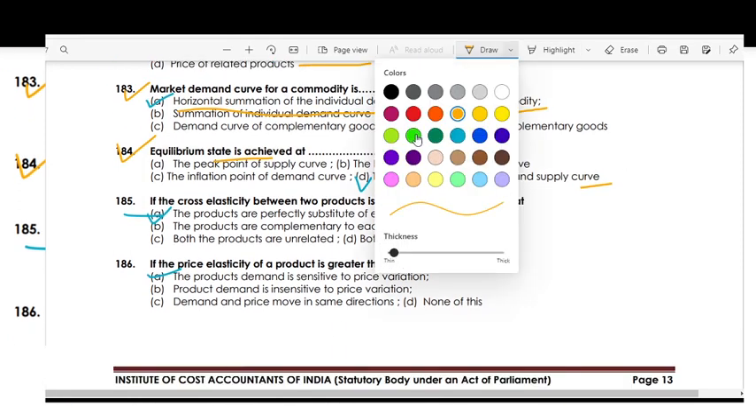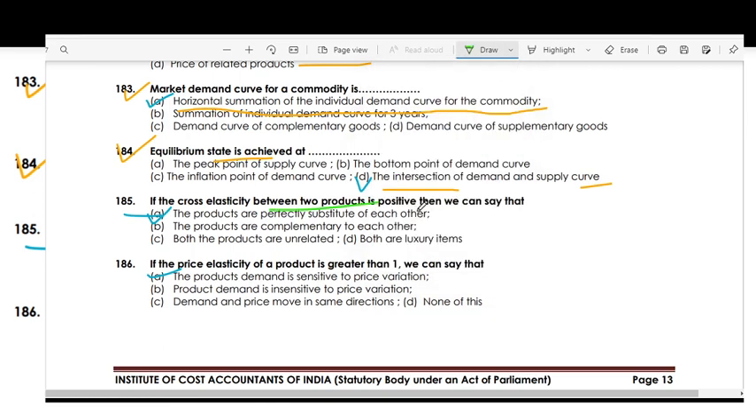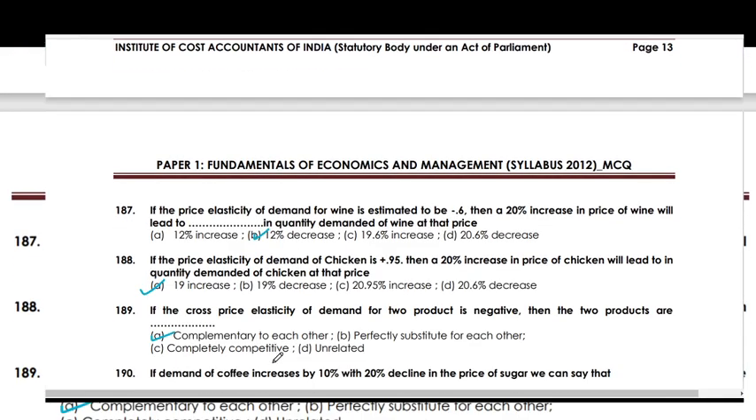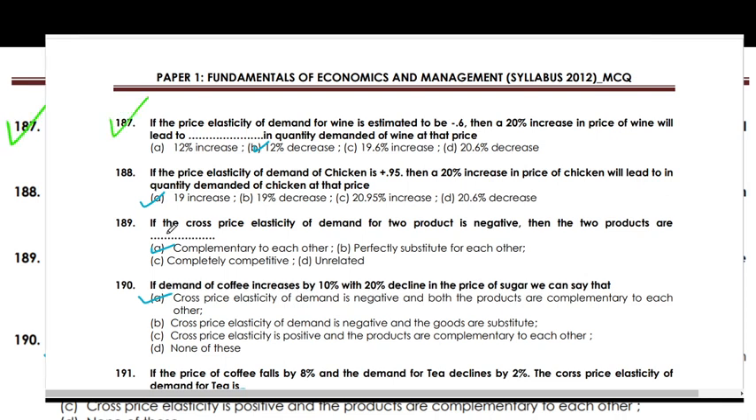If the cross elasticity between two products is positive, we can say that the products are substitutes for each other. If the price elasticity of a product is greater than 1, we can say that the product's demand is sensitive to price variation. If the price elasticity of demand for wine is estimated to be 0.6, then a 20% increase in the price of wine will lead to a 12% decrease in the quantity of wine demanded at that price.